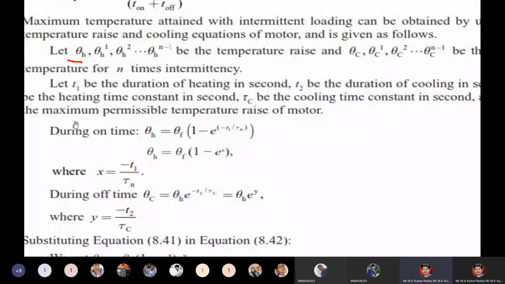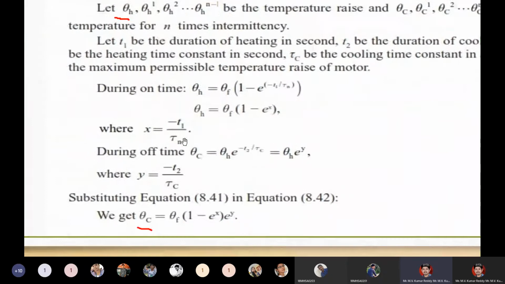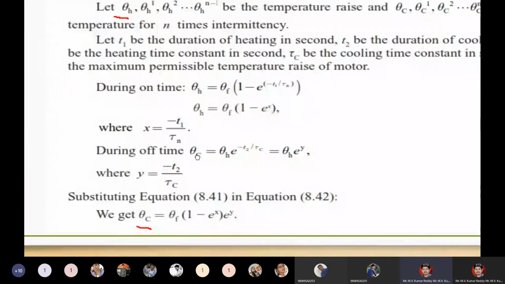Now theta h is equal to theta f into 1 minus e power x, where we take x is equal to minus t1 by th.